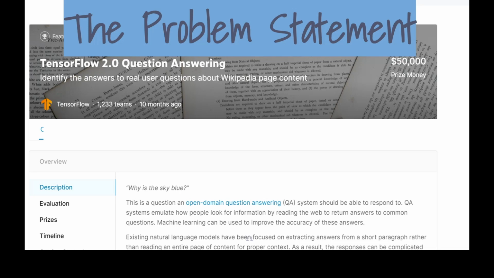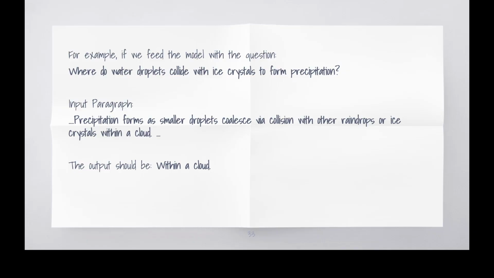For example, if we feed the model with the question, where do water droplets collide with ice crystals to form precipitation? So, when the input paragraph is as follows, precipitation forms as smaller droplets coalesce via collision with other raindrops or ice crystals within a cloud. So, the output should be within a cloud. As you see, it's short and clear and is relevant to the question.